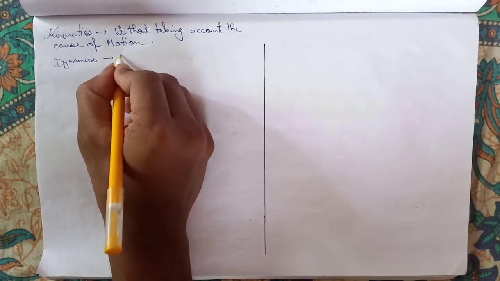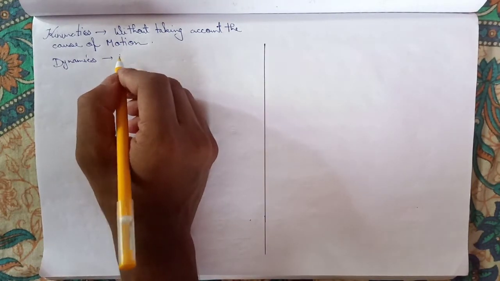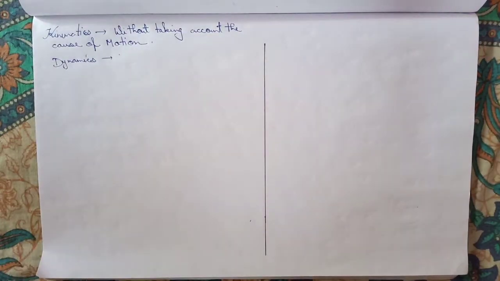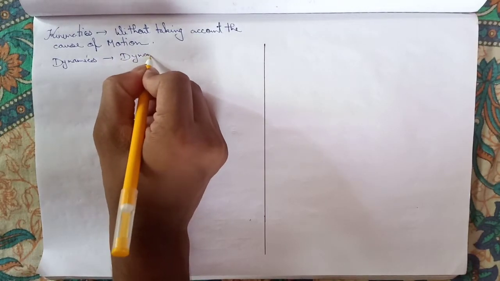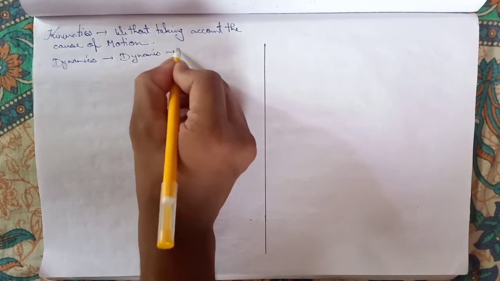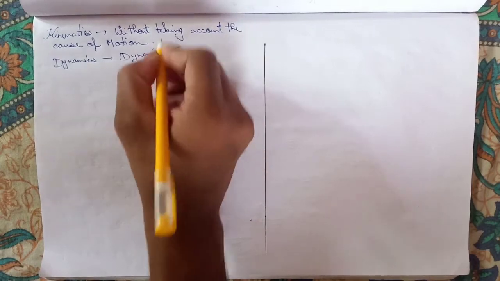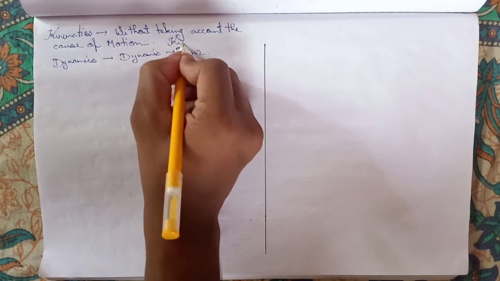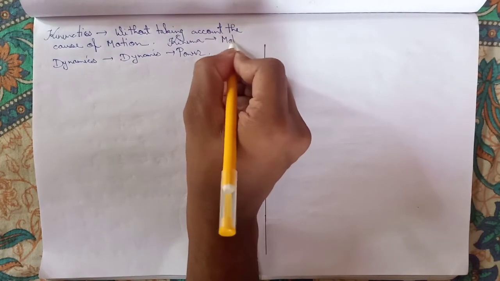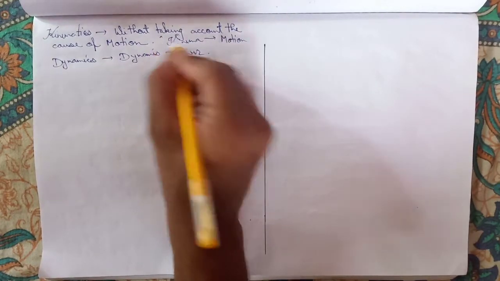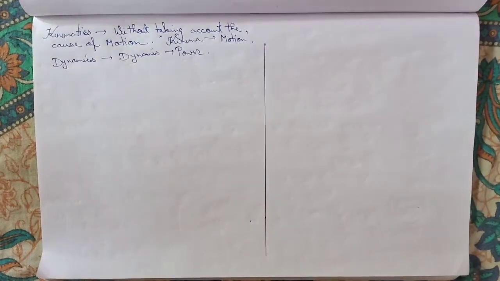This word also comes from a Greek word, dynamis, which means power. These two are just for extra knowledge.